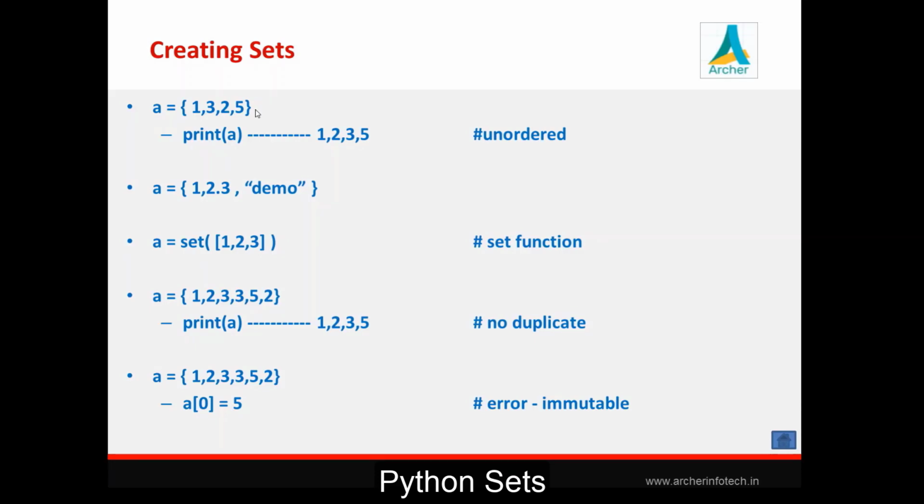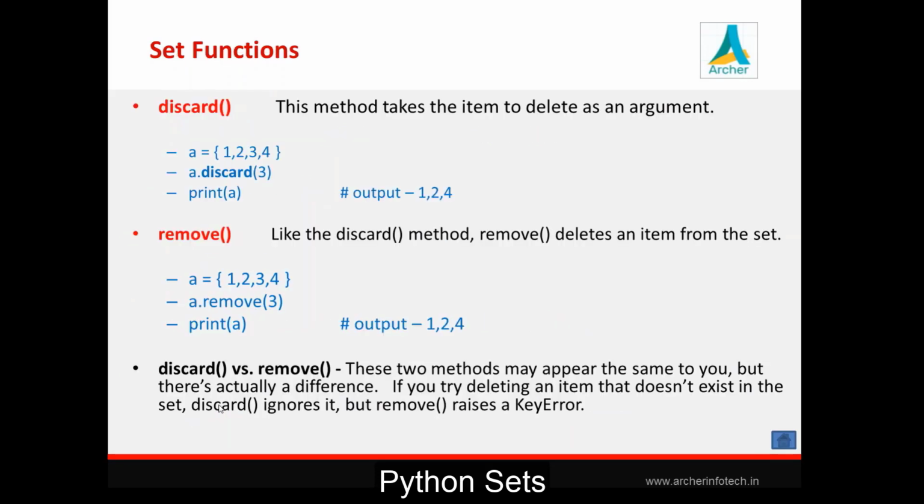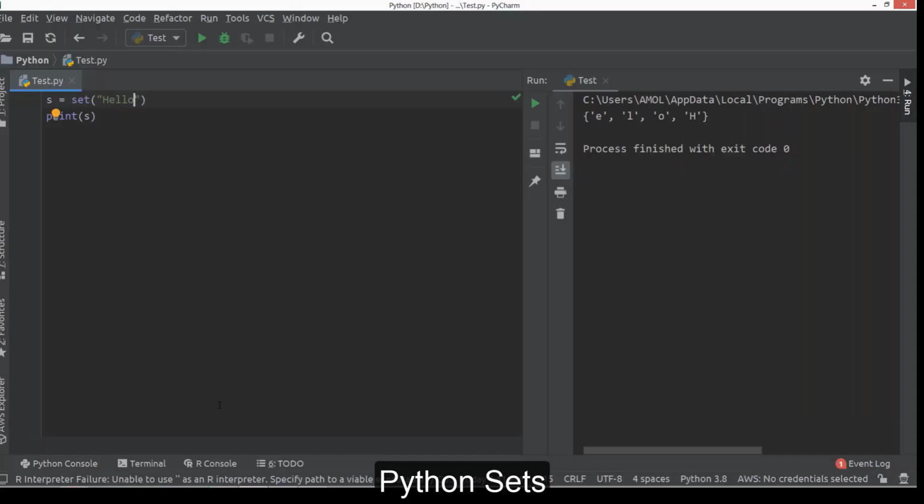Okay, so this is one function, set. By using it we can also create a set. We have seen there is no possibility of duplicate elements, and we have also seen it is immutable. You can't change a value, so there is no option of changing a value. Now I'll go through some functions, rather methods, available in the set class.